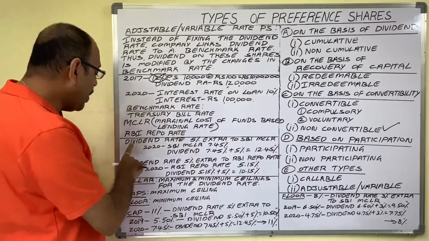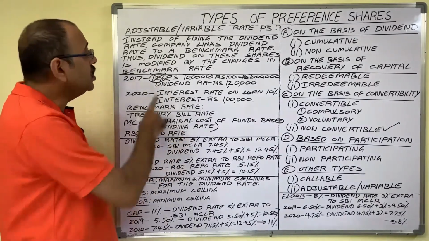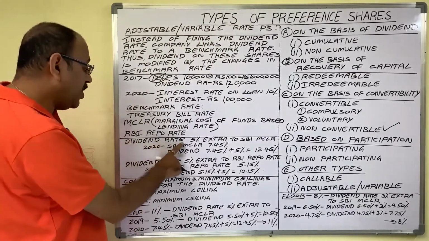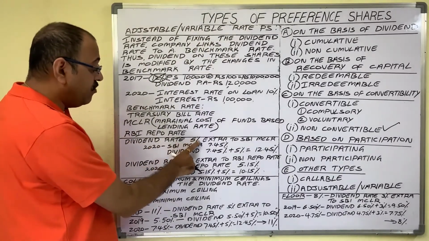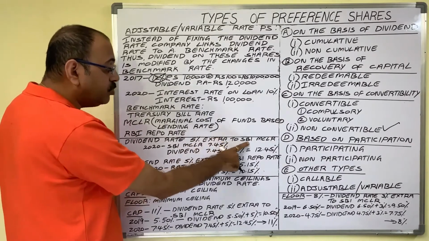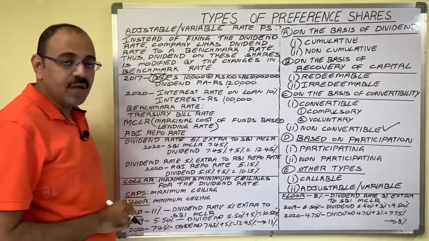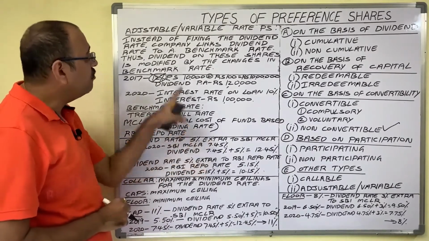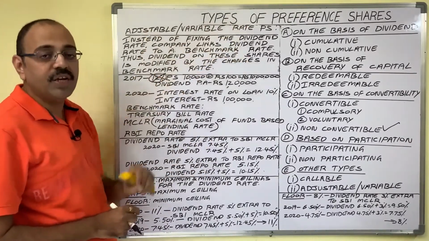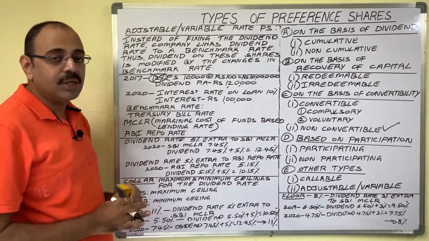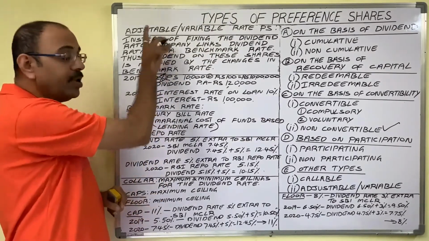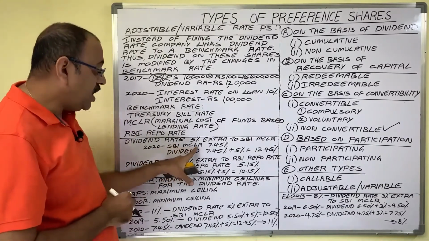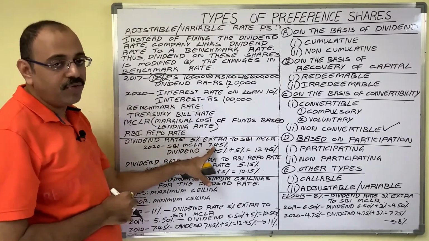Then how does the company announce the dividend in case of adjustable rate preference shares? Dividend rate is, for example, 5% extra to SBI MCLR. The company announces dividend percentage in this form while issuing adjustable rate preference shares. Then how will dividend be paid to them? Let us see. In 2020, SBI MCLR rate is 7.45.